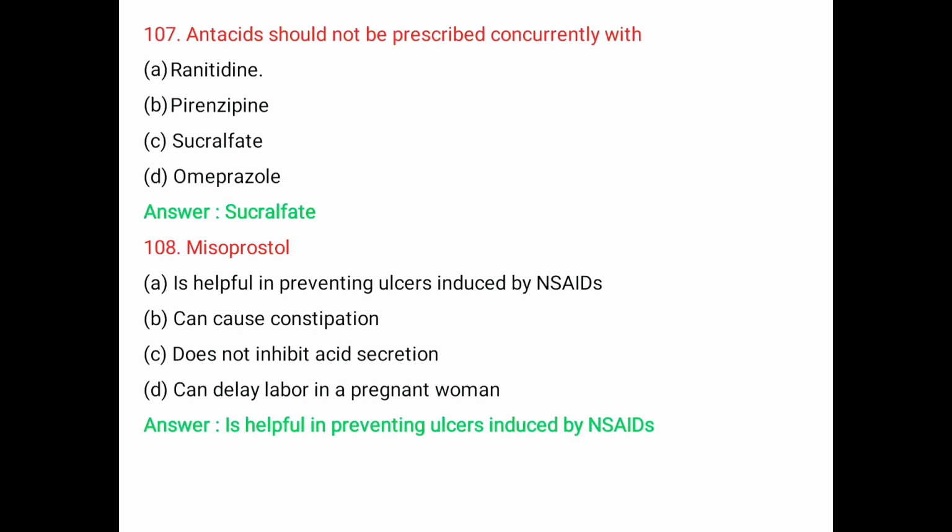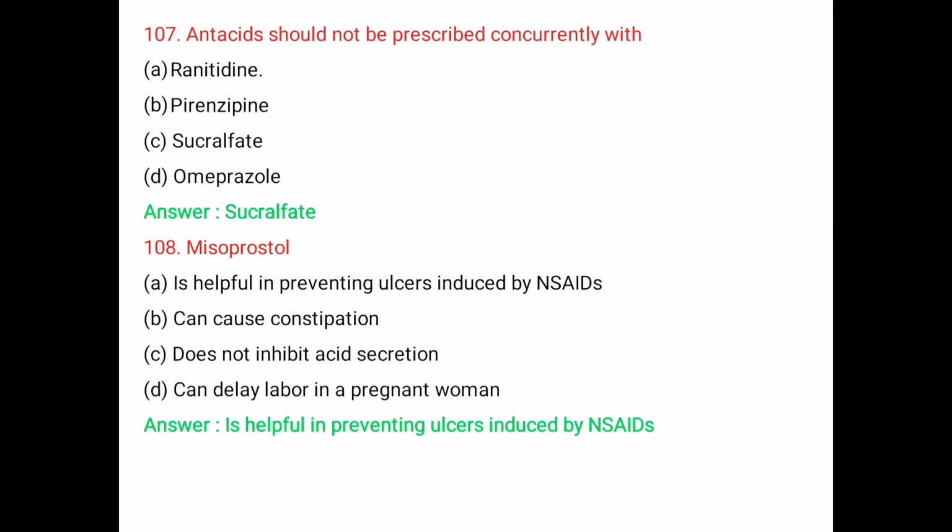Antacids should not be taken within 2 hours of a dose of Sucralfate because Sucralfate contains aluminum that leads to aluminum accumulation in people with poor kidney function and also in those taking aluminum containing antacids. Therefore, antacids should not be prescribed concurrently with Sucralfate.